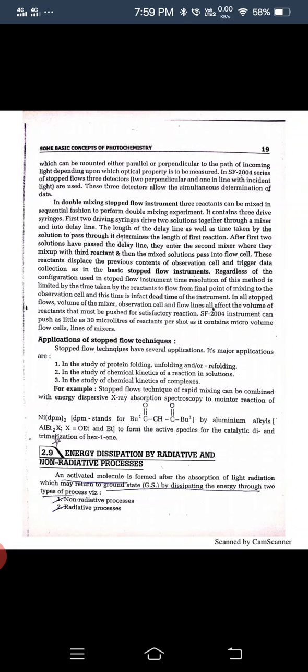The applications of the stopped flow technique: first is in the study of protein folding, and the other is in the study of chemical kinetics, and the study of the chemical kinetics of complexes.